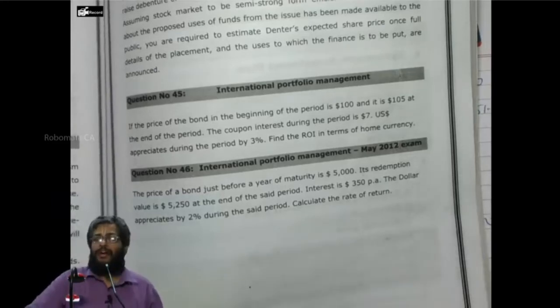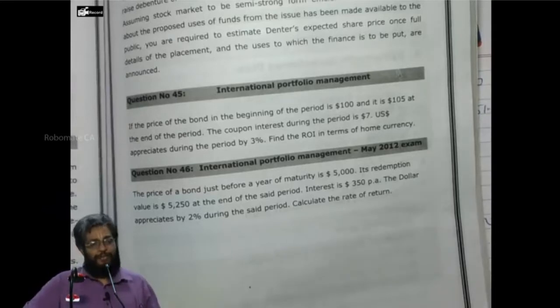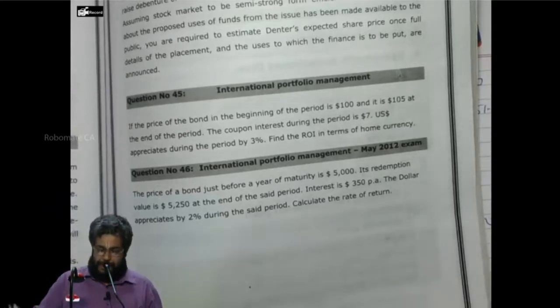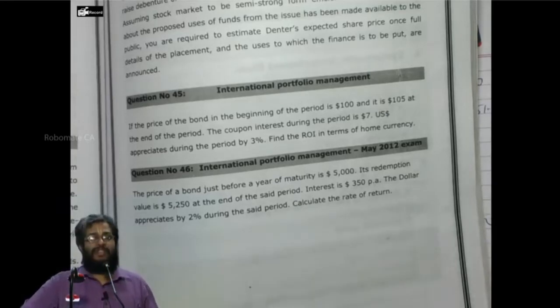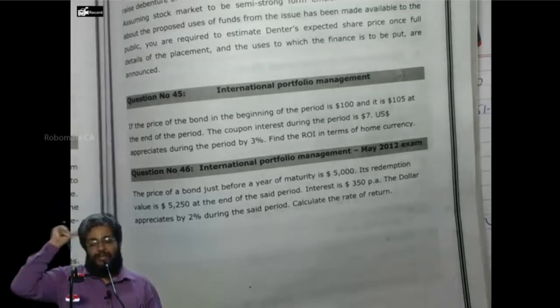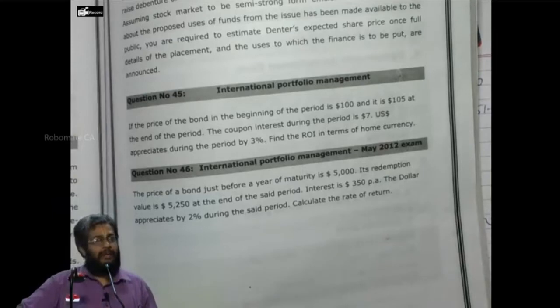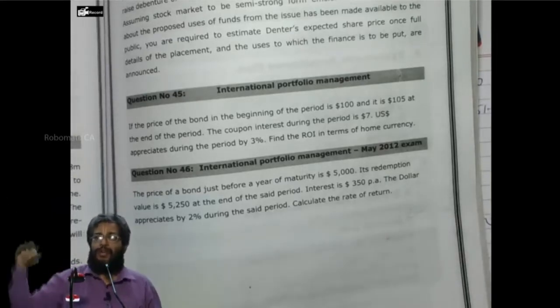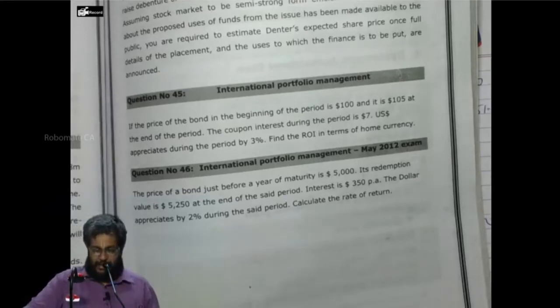$1 is equal to 50 rupees into, does the dollar depreciate or appreciate? Appreciates. How much percent? 2%. 50 rupees into 102%, so $1 is equal to 51 rupees. Go to the main statement. It is $5,250 plus $350 into 51 rupees.